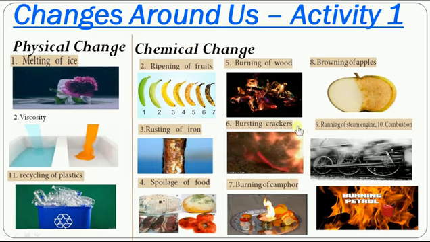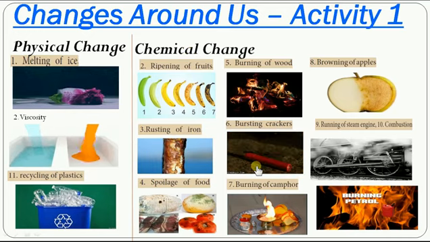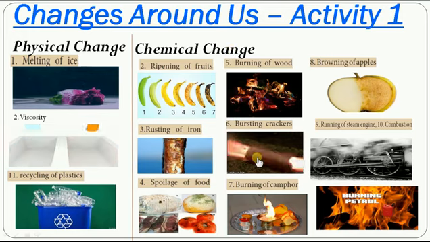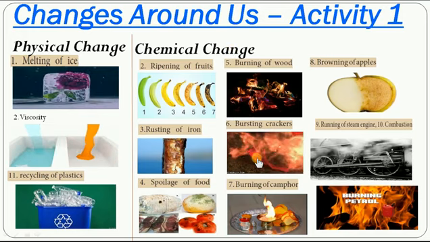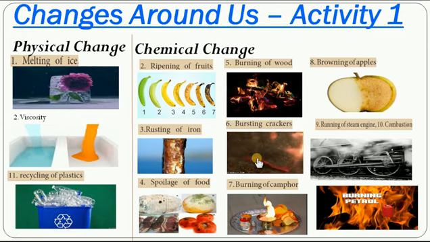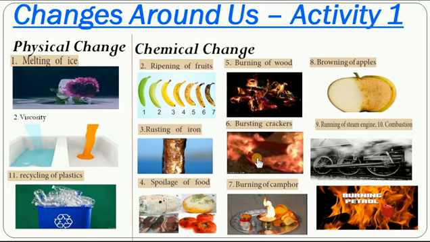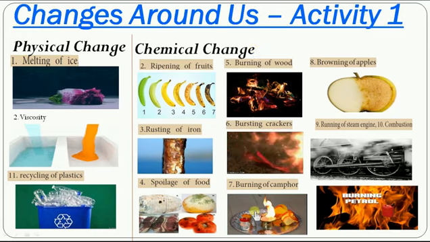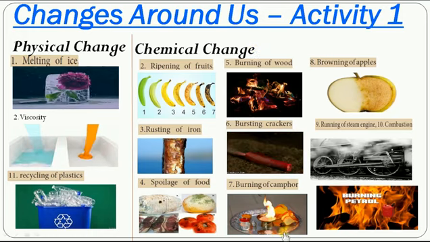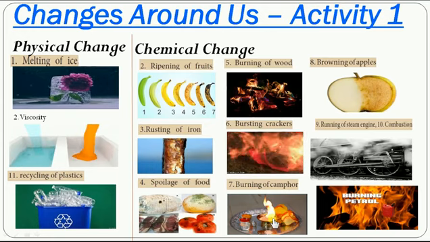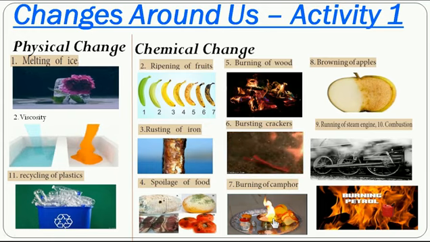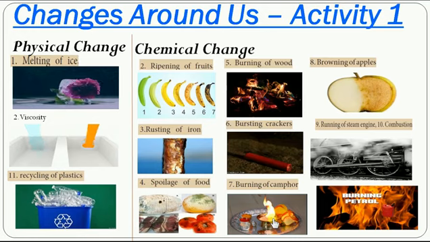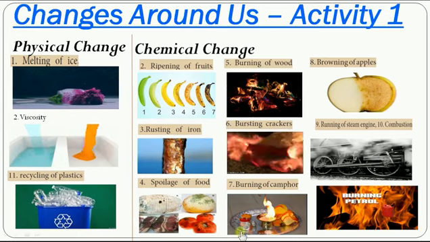Come to the bursting of crackers. We already discussed this comes under chemical change, because once the chemicals inside the crackers burst, they will convert into gases and some other substances. So new substances are formed. So it is a chemical change. Come to the burning of camphor, right? Once it is burned, the organic molecules in the camphor are converted into gaseous state. So new substances are formed. So it is a chemical change.